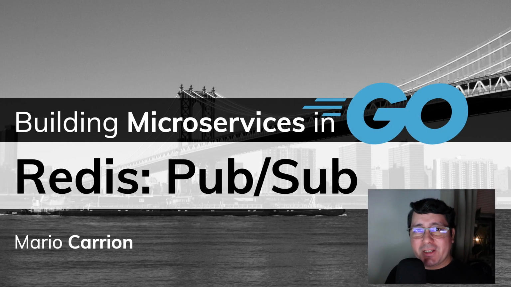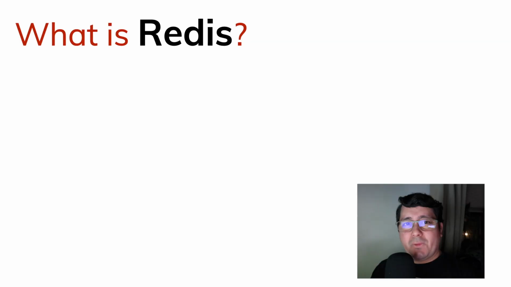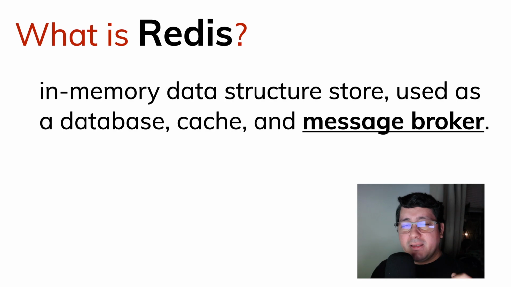Welcome to another video. In today's episode, I will share with you another tip for building microservices in Go, specifically using Redis as a message broker and using PubSub. So what is Redis? Redis is an in-memory data structure store used as database, cache, and, like I said, message broker. I recorded a video, and I will leave the link in the description, where I use Redis as a caching mechanism for caching responses in HTTP APIs, in microservices as well.